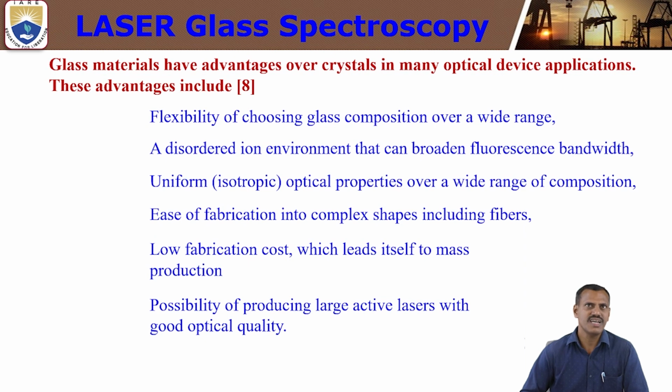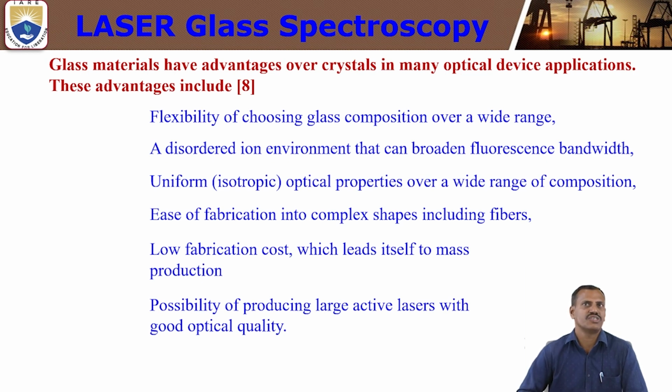Next, glass materials have advantages over crystals in many optical device applications. The advantages include flexibility of choosing glass composition over a wide range. We can use a very wide range of glass compositions. That is one of the important advantages of glass materials. Next, a disordered ion environment can broaden the fluorescence bandwidth. We can tune the fluorescence bandwidth by using different kinds of host materials.